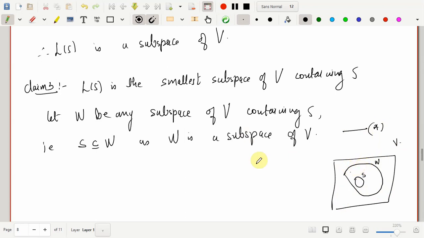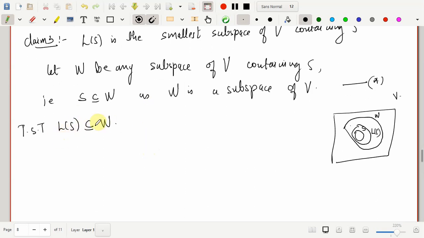To show that L of S is the smallest subspace of V having this property, what I need to show is that L of S cannot exceed this W, however small that W may be, but L of S will always be contained in W. If I can show that, then we are done. So we need to show that the linear span of S is contained in W.